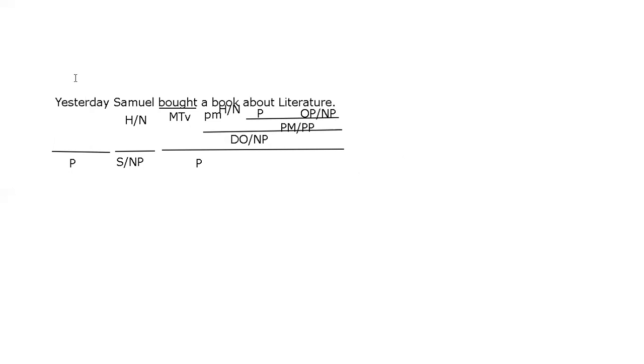Oh, and there is, I almost forgot. There is this word at the beginning. What about yesterday? Well, yesterday is an adverbial adjunct, and it is an adverbial phrase. Do we all agree? Okay.